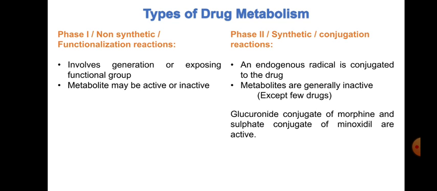And in phase 2, usually an endogenous radical is conjugated with the drug moiety or the xenobiotic, and these metabolites are generally inactive. There are again several exceptions, like the glucuronide conjugate of morphine and the sulfate conjugate of minoxidil, which are active. So these are exceptions, but broadly we can consider the metabolites produced in phase 2 to be inactive, and usually it undergoes the conjugation type of reactions.